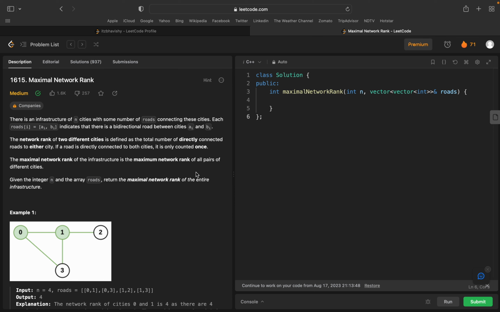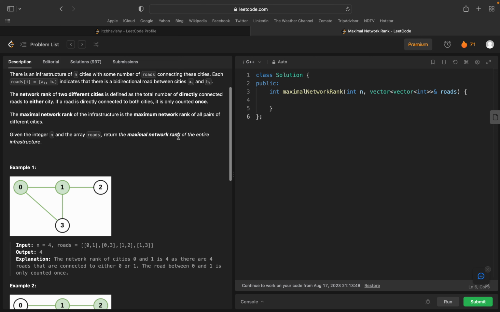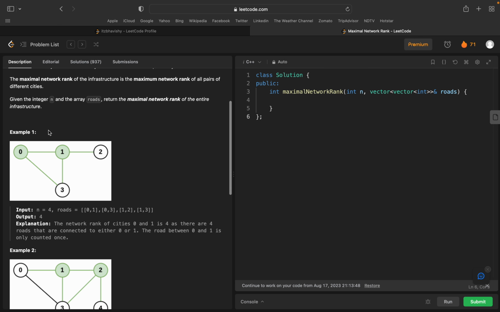This is the important line, it will only be counted once. The maximal network rank of the infrastructure is the maximum network rank of all pairs of different cities. So n and roads are given, and we need the maximal network rank of the entire infrastructure. Let me introduce the example. Just see the example. There is an n and a roads array.